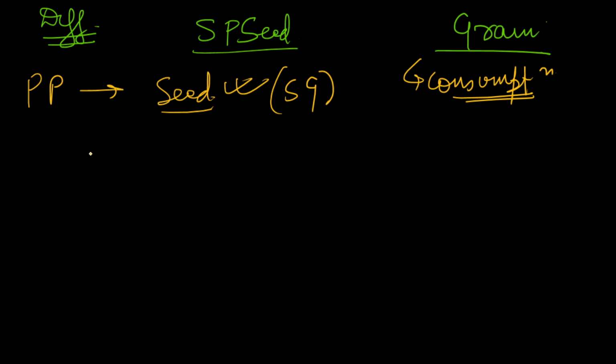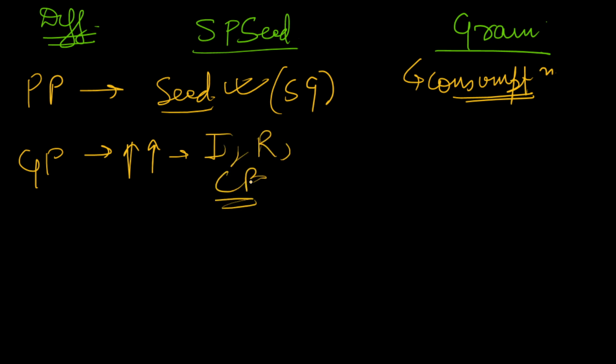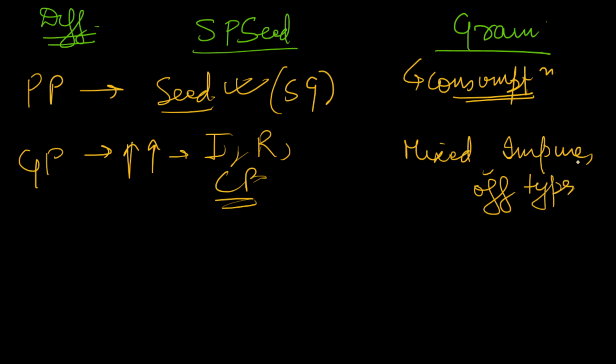Secondly, genetic purity. If you see the genetic purity of both, you will find that genetic purity is maintained in scientifically produced seed. Here the genetic purity is high due to the usage of techniques such as isolation, rouging, and controlled production. But in grain, it is generally mixed or impure, and may contain off types. This you can mention.